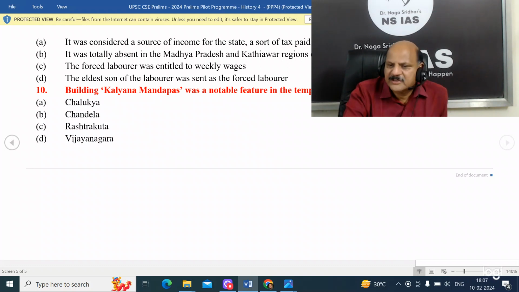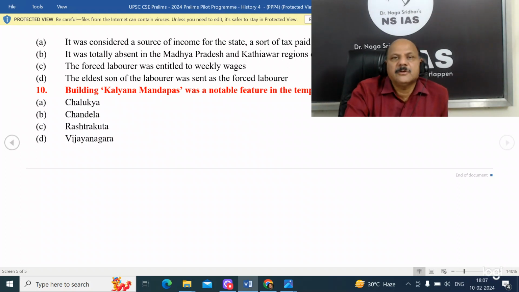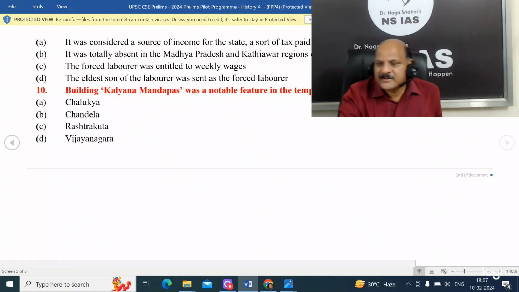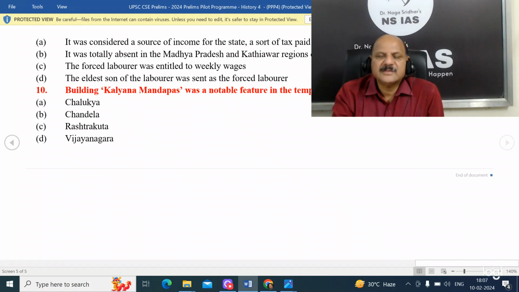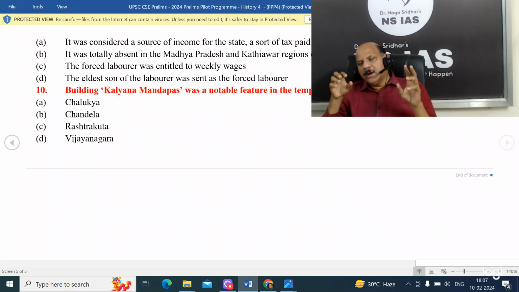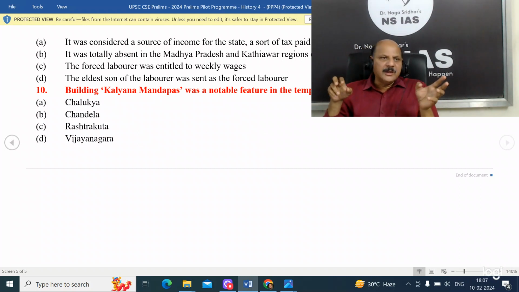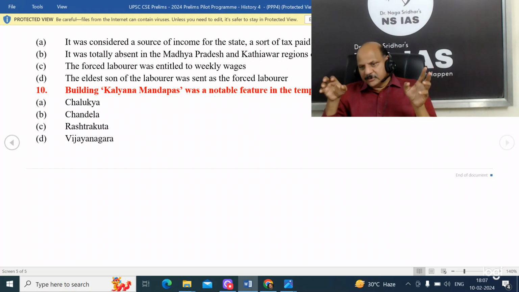The eldest son of the laborer was sent as a forced laborer. There are 2 points here. This question has to be slightly rephrased. The eldest son of the laborer was sent as a forced laborer. This is correct. And there is a claim about the Madhya Pradesh and Kathiawar regions of the Gupta Empire. See, Madhya Pradesh and Kathiawar regions are the main territories of the Gupta Empire, so obviously forced labor would not be absent there. So that is also not correct. So the answer is D. The eldest son of the laborer was sent as a forced laborer. That is correct.